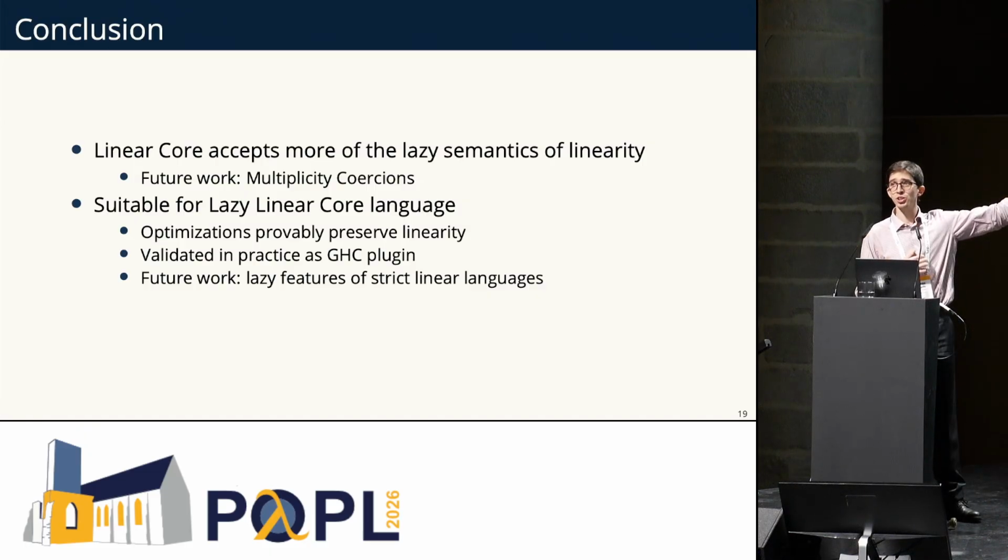Right, linear core, which is the name of the system that we introduced, accepts more of the lazy semantics of linearity. Not all of them. There's some future work like multiplicity coercions, which go into where coercions and multiplicity mix. And it is suitable, this type system, for the lazy linear core language because of all the results about optimizations and the GHC plugin results.